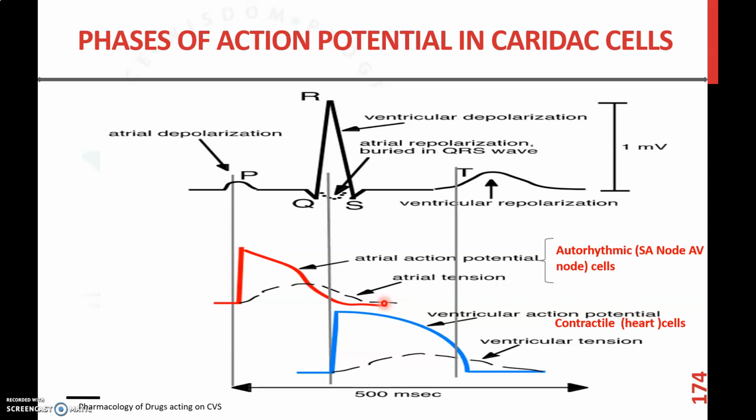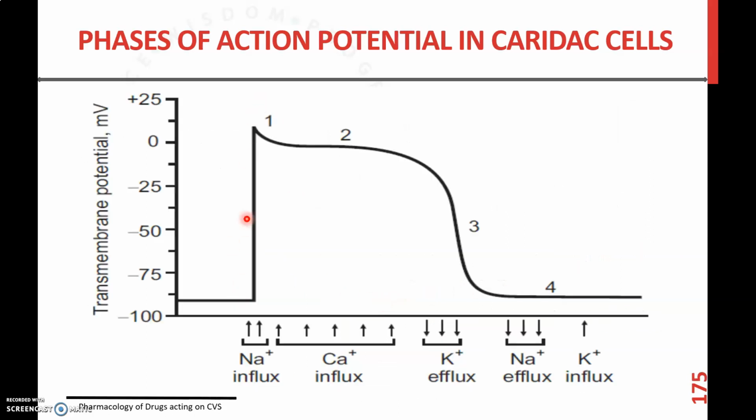So by studying this, the phases of the action potential in cardiac cells, which are contractile, can be modified by using different drugs. This is the normal action potential in a cardiac cell. It consists of 4 phases starting from 0.